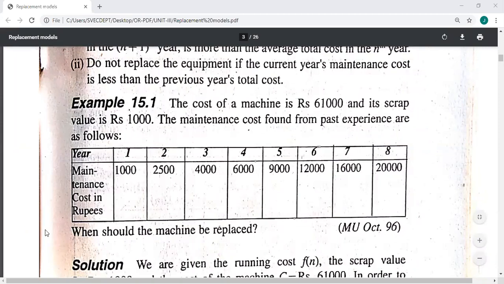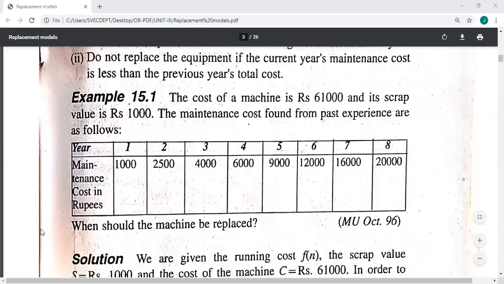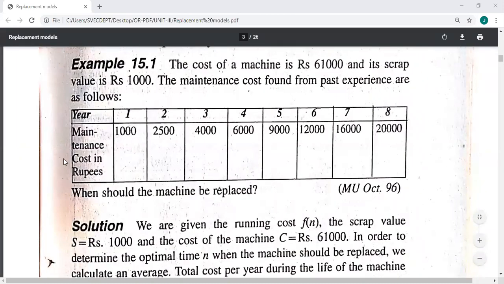By using the replacement model, we have to find out the best age or best year to replace this machine with a new one, so that the loss will be minimized. Here the cost of machine is rupees 61,000 and its scrap value is 1,000.